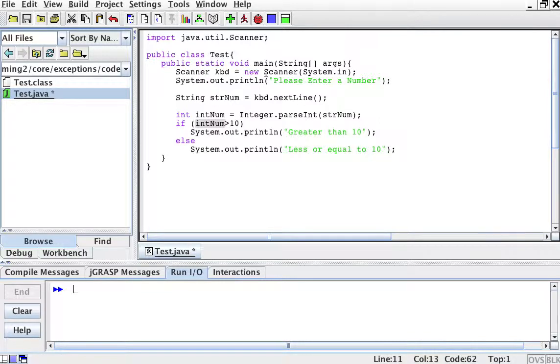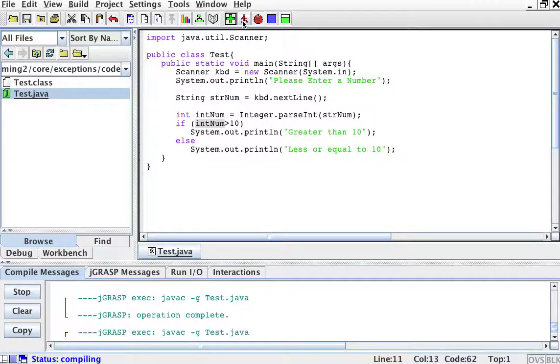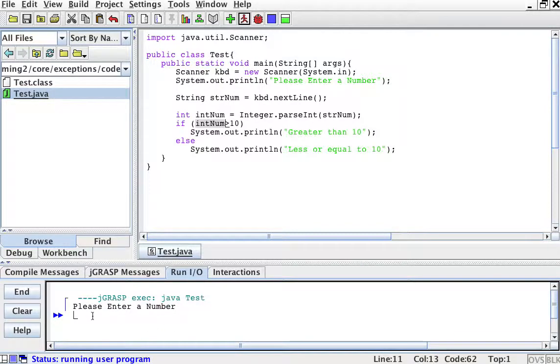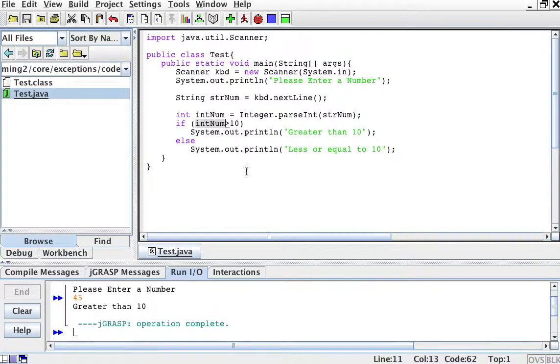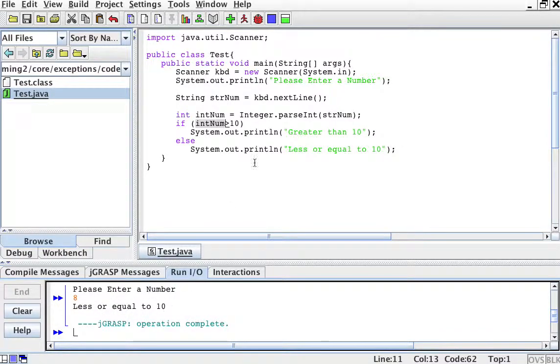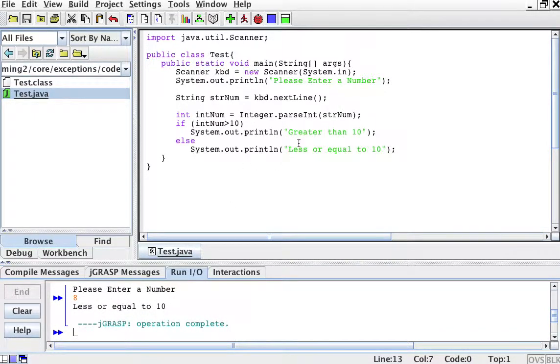Okay? And this works. We can compile it. Of course, I've saved it. And if we run it, you'll see down here it says please enter number. So 45, greater than 10. And then it exits. I can run it again. Please enter number, 8, less or equal to 10. Right? So it's working fine.